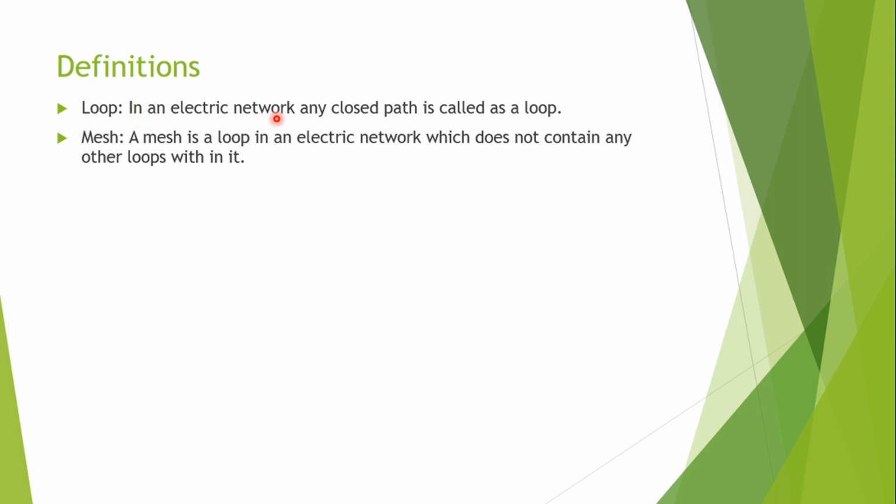In an electric network, any closed path is called a loop. And the second one is a mesh. A mesh is a loop. See carefully, a mesh is a loop in an electric network which does not contain any other loop within it. Means a mesh is the smallest possible loop within which subloops do not exist.